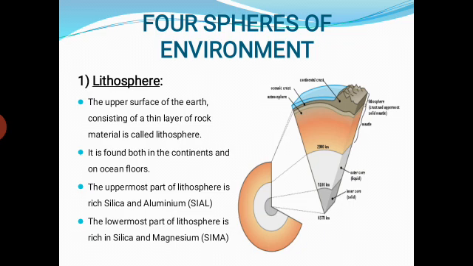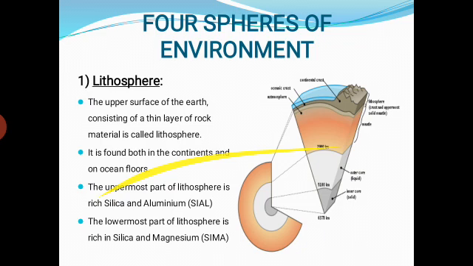Students, this Sial and Sima are the most important minerals found in this sphere of the environment. That's why the lithosphere is that part of the earth which provides us land on which we live. It also provides soil for the plants, and it is a source of all mineral wealth. So this is the importance of the lithosphere.